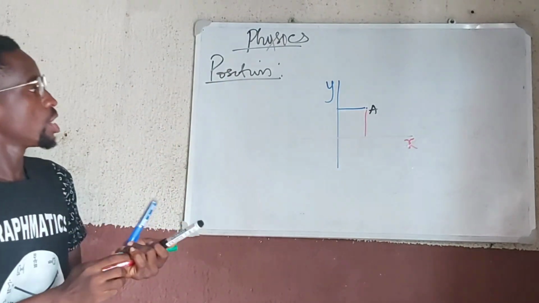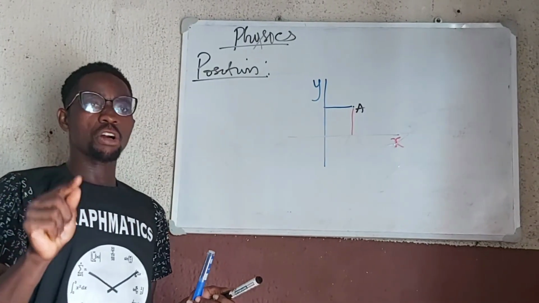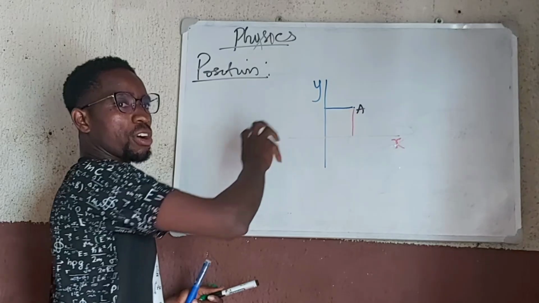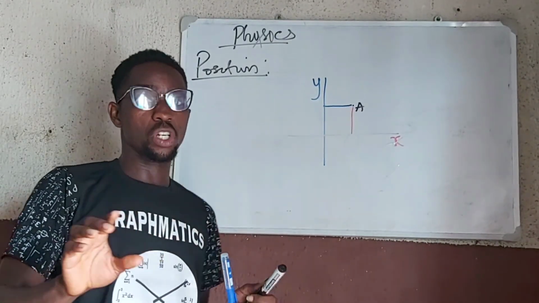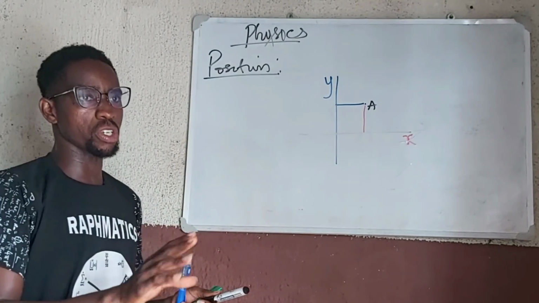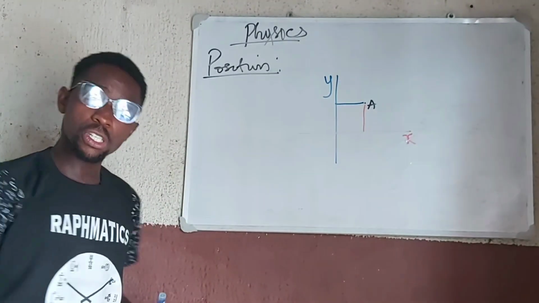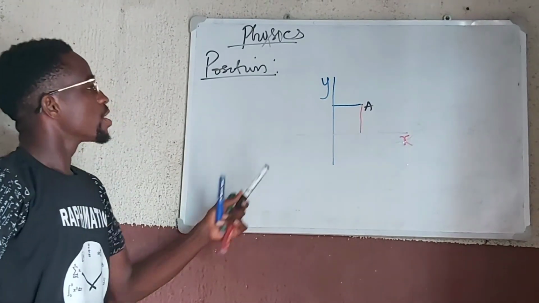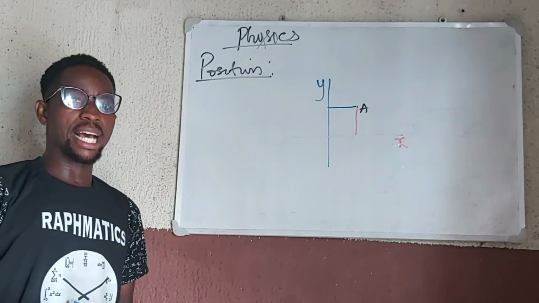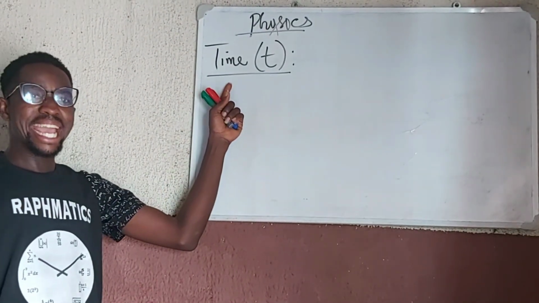So at every point in time, we identify every object or every item by using their coordinates. At this point, we'll just focus on the x and y coordinates. We'll discuss them in 2 dimensions only. We'll not go to 3-dimensional analysis. So that's the position of the object. Okay, so that's what position means. Next, we'll talk about another important term, and this term is what we call time.